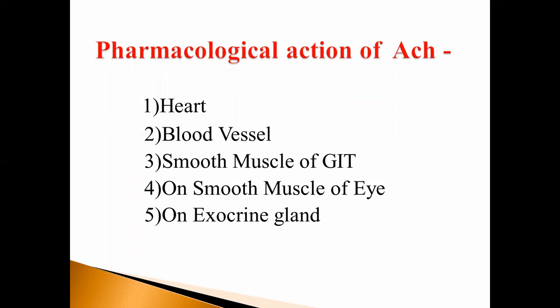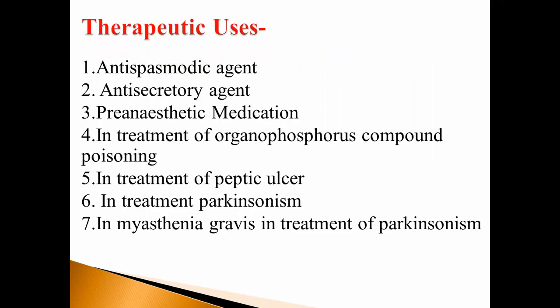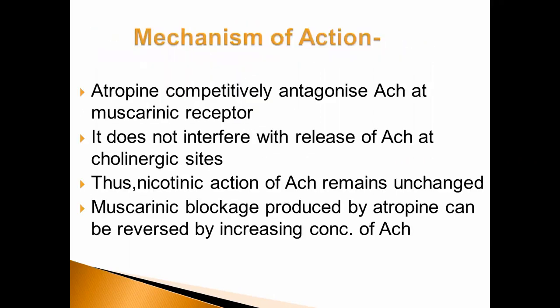It does not interfere, and the action at the nicotinic receptor remains unchanged. This is the mechanism of action of atropine.